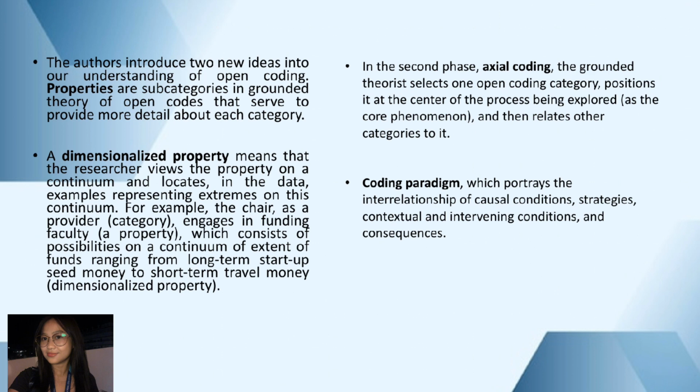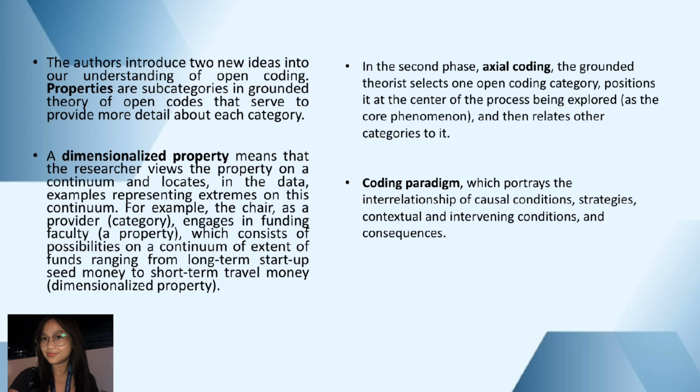A dimensionalized property means that the researcher views the property on a continuum and locates in the data examples representing extremes on this continuum. The concept of a dimensionalized property in the context of grounded theory introduces a dynamic perspective to data analysis.